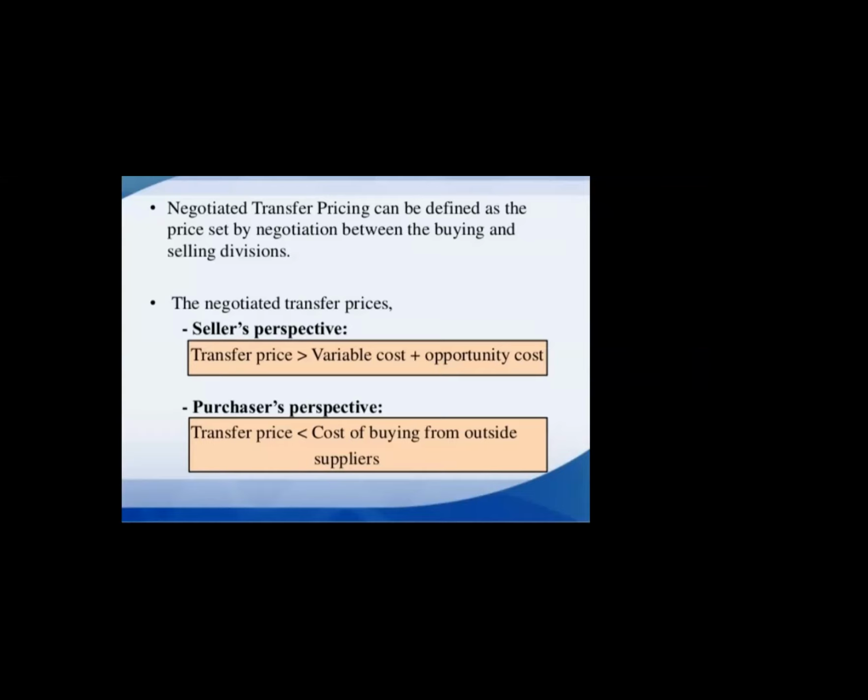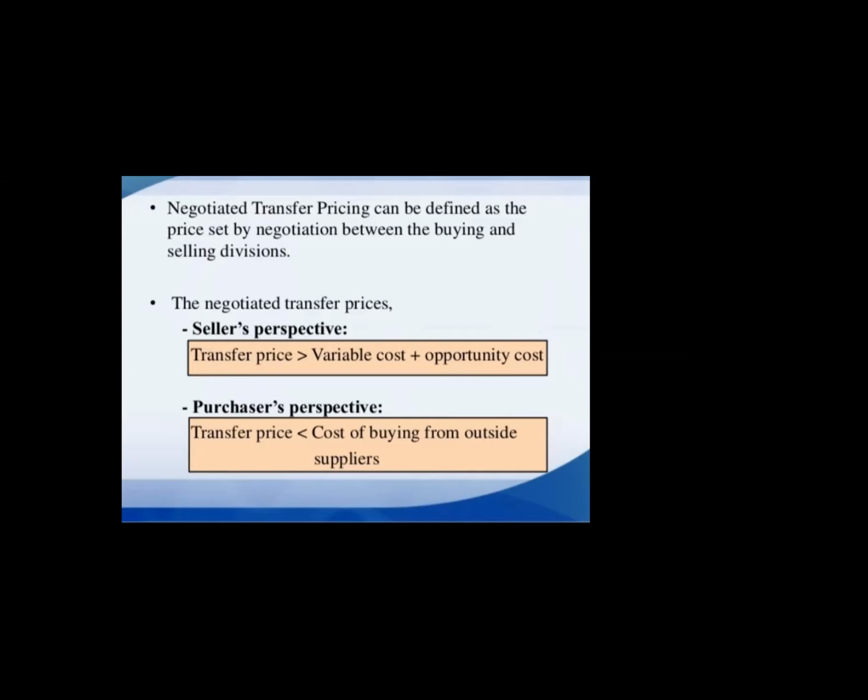Remember this particular point carefully. From the seller's perspective, who's selling here? The raw material department. Transfer price will be more, at variable cost plus opportunity cost. Now from the purchaser's perspective, transfer price is less than the cost of buying from outside suppliers.